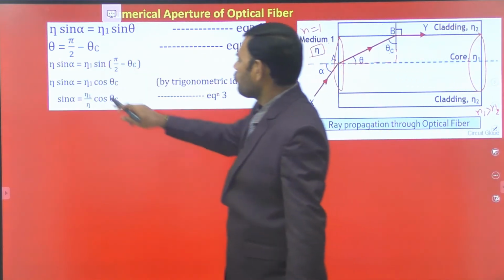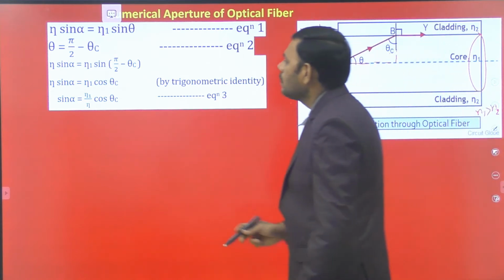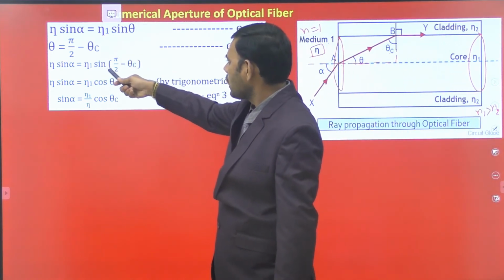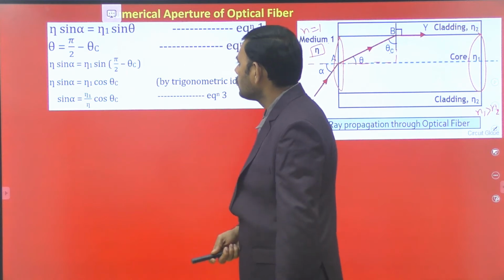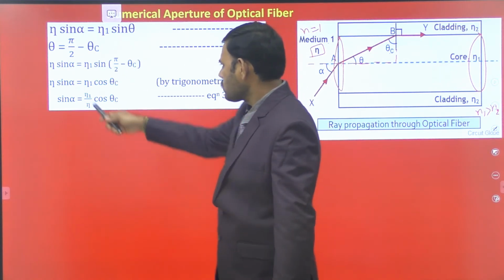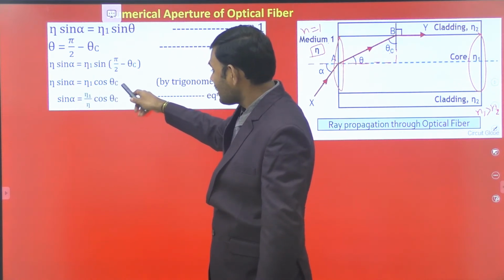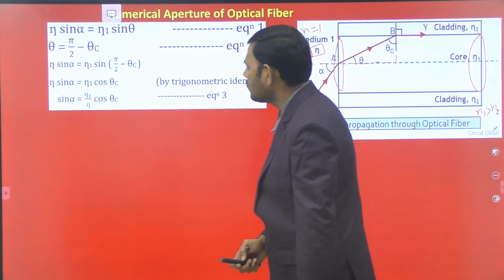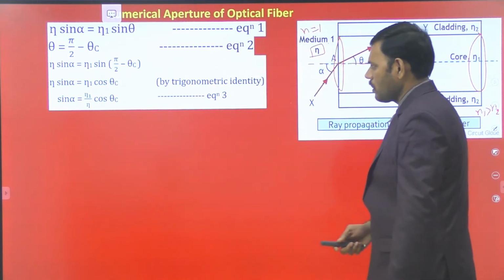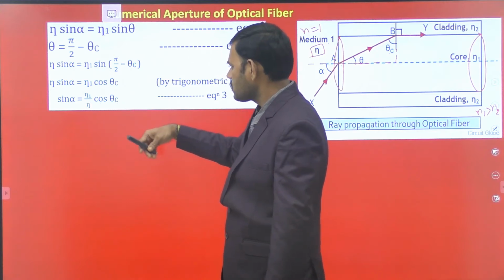So n sin alpha is equal to n1 sin of 90 minus theta c. We know that sine of 90 minus theta is equal to cos theta. So n sin alpha, where alpha is the launching angle, equals n1 cos theta c, where theta c is the critical angle to start the total internal reflection. Then we write sin alpha is equal to n1 by n into cos theta c.